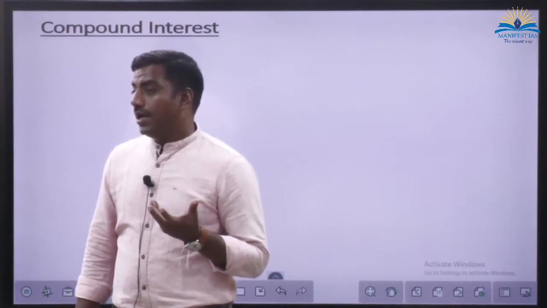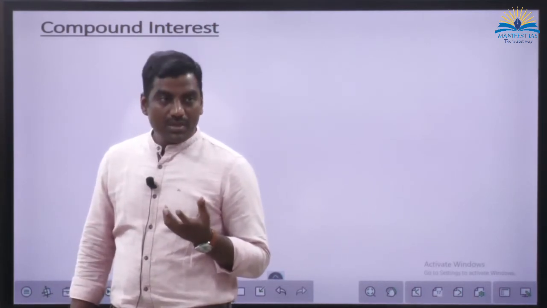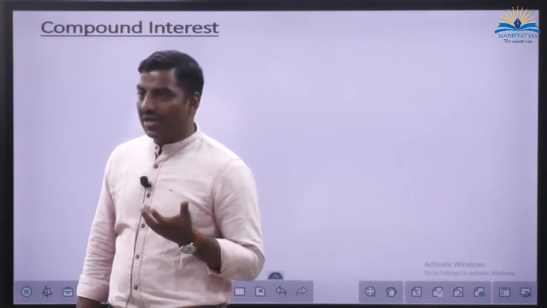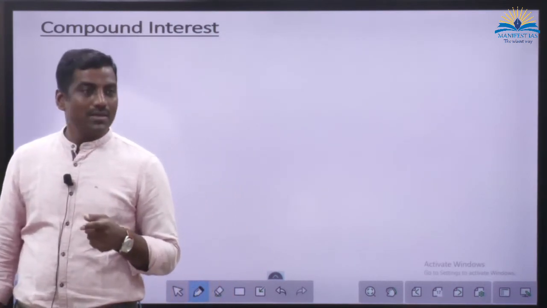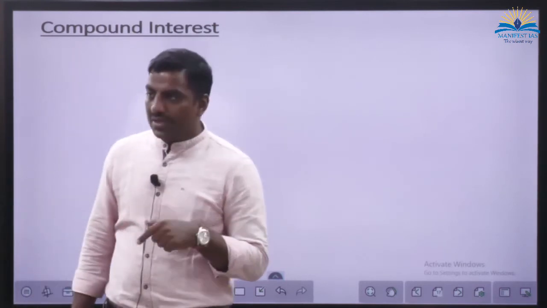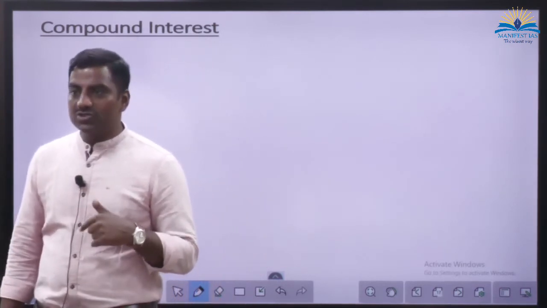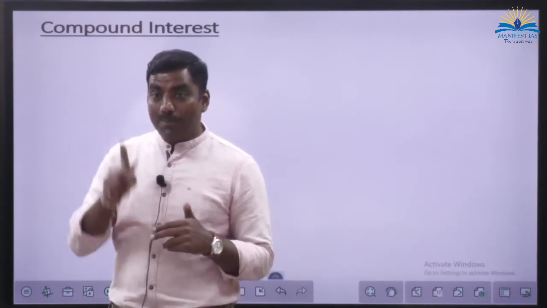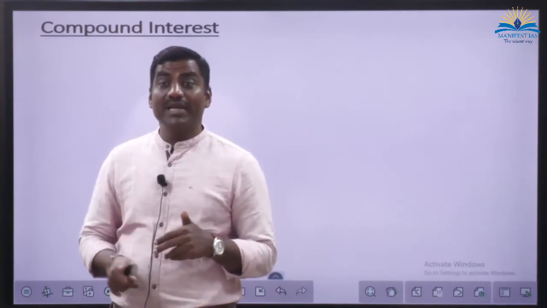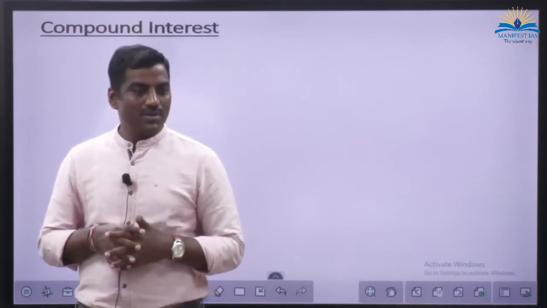Are they calculating quarterly? Half yearly? Monthly. Whenever loan accounts are updated, it is always monthly. So the compound interest is calculated every month.